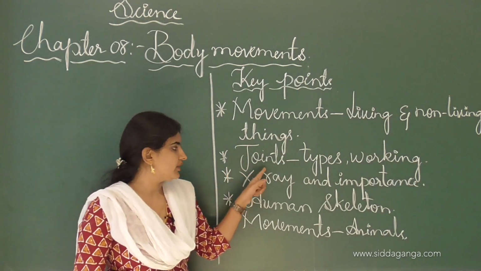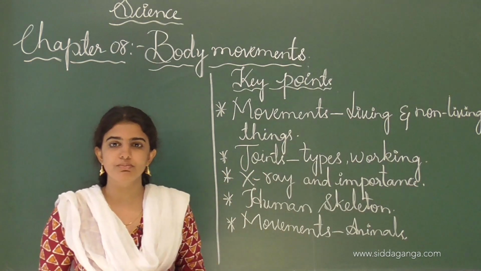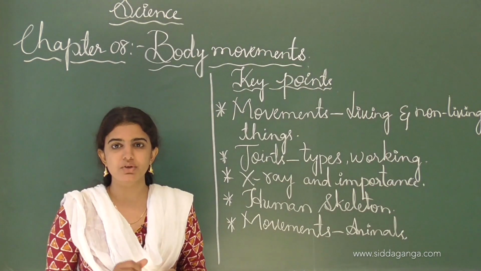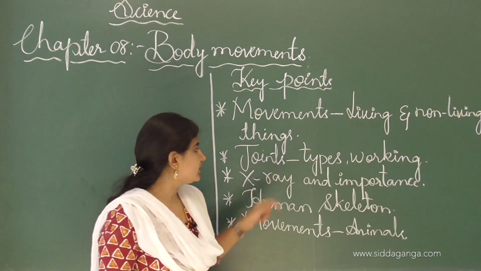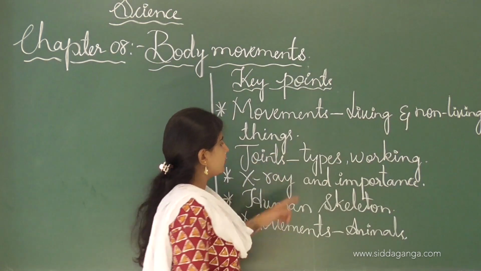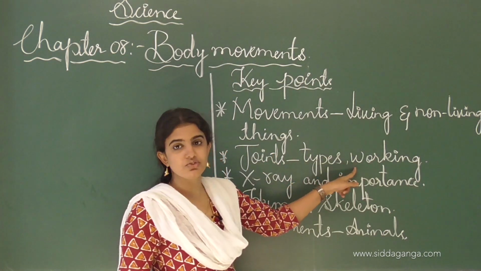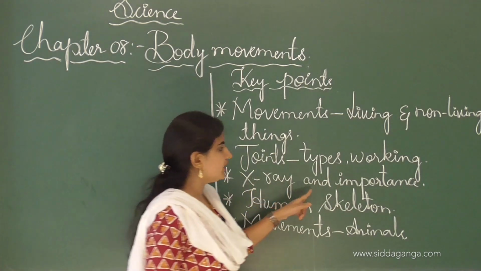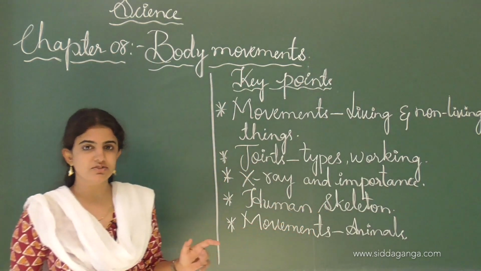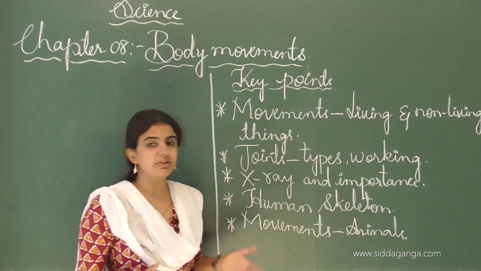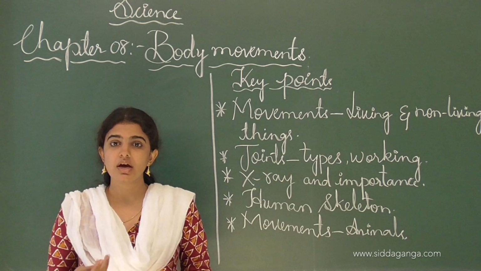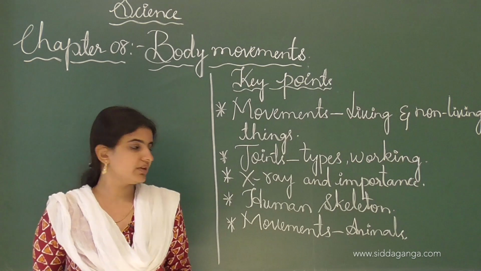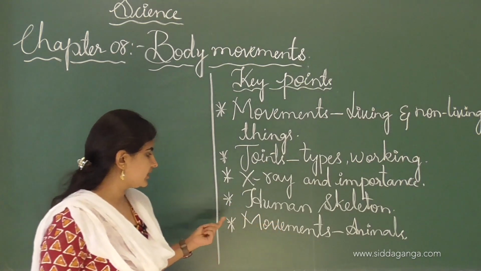Next, joints. Joints are the points or places where two bones meet, and we are going to learn about their types and how joints work in the body. Next is the X-ray and its importance, which we will learn in this chapter. And the human skeleton, which has different parts such as the rib cage and nerves. We will learn about these in this key learning point.